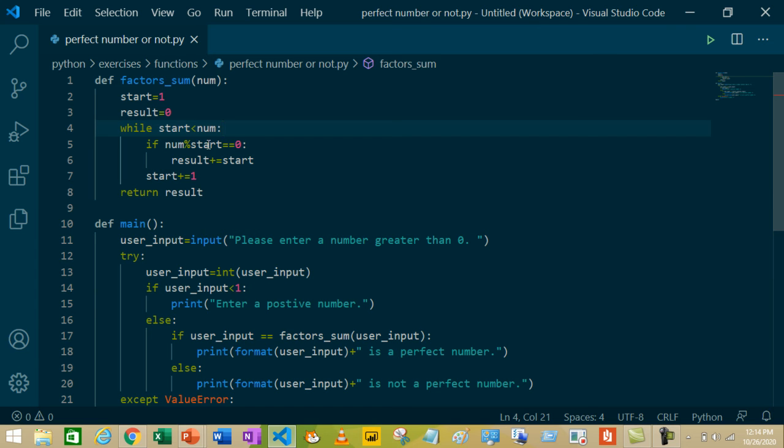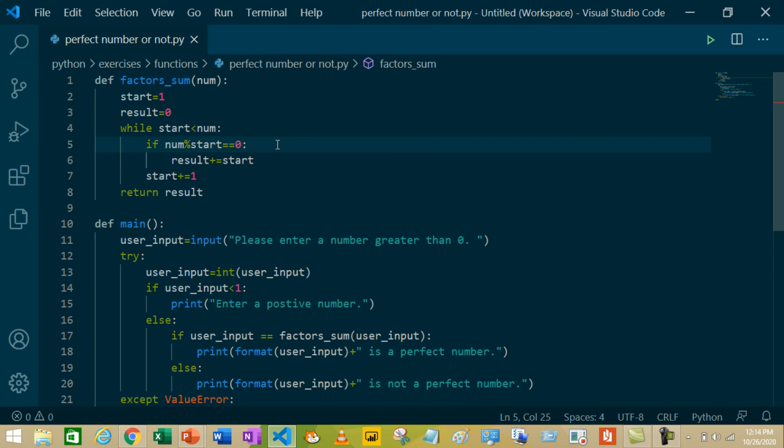If num mod start equal to 0: num mod start gives us the remainder of num divided by start, which is 6 divided by 1, whose remainder is 0.